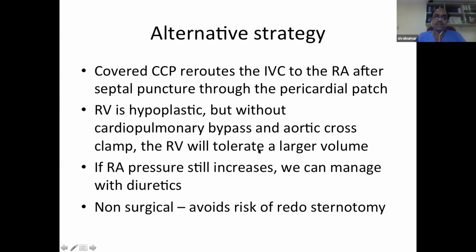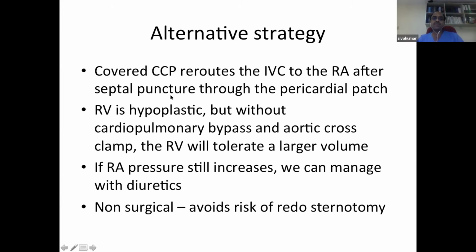So the right ventricle will be able to tolerate a larger volume, because this right ventricle is not insulted by the usual surgical insult and the myocardial ischemia due to cardiac cross clamp. If the right atrial pressure still increases, we can manage with diuretics. This is a non-surgical strategy, so it avoids the risk of redo sternotomy.